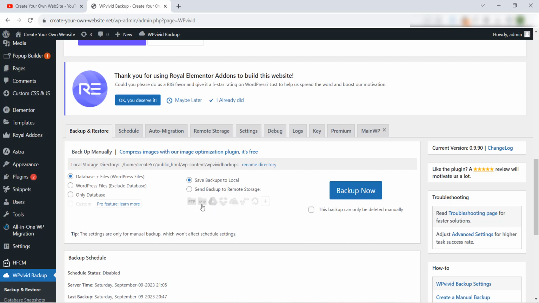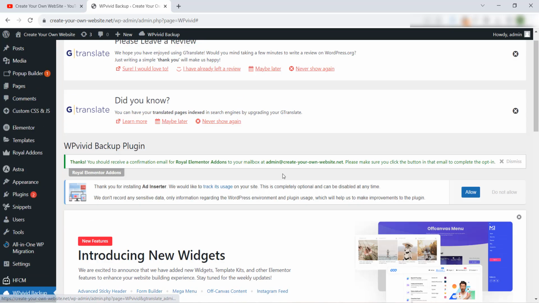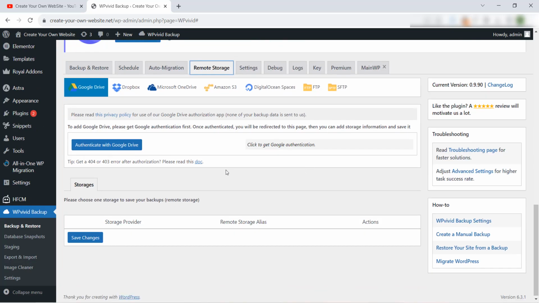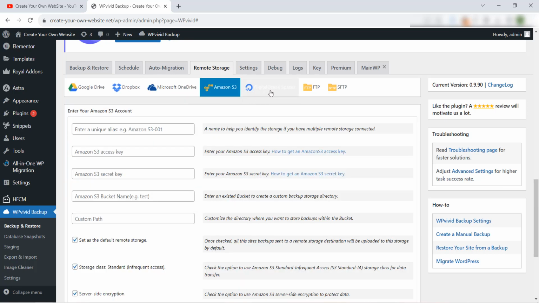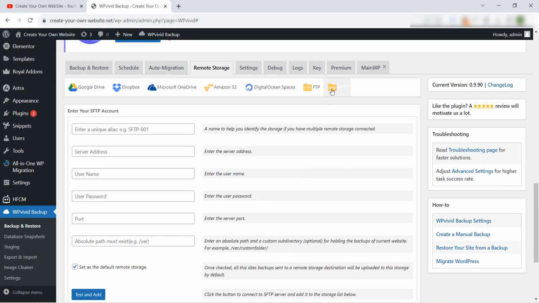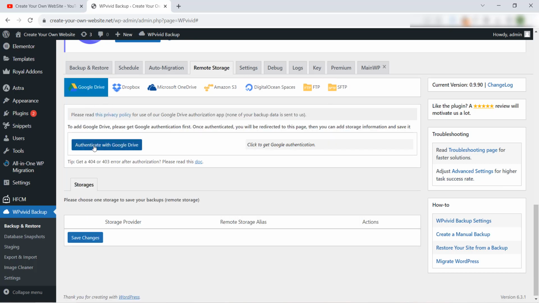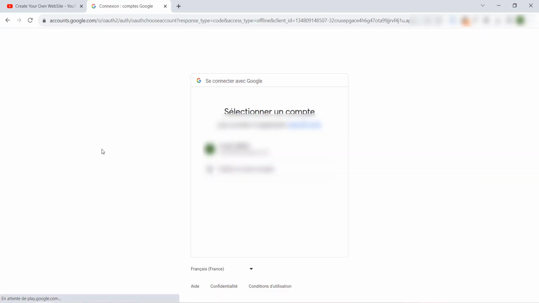How we can do this? We go to remote storage, okay? Then we choose here Google Drive or Dropbox, Microsoft OneDrive, Amazon S3, Digital Ocean Space, FTP for example, okay? For us, I will use Google Drive. We click on this button to make the connection. Select your Gmail, then continue, okay?